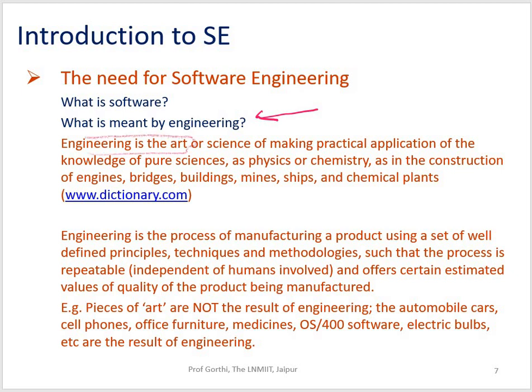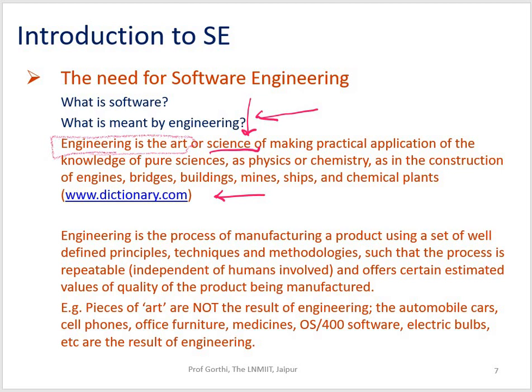Now you'll say that okay, engineering becoming art or science, now this makes the point clear, of making practical applications of the knowledge of pure sciences, be it physics or chemistry, as in the construction of engines, bridges, buildings, mines, ships, and chemical plants and whatnot. So this we have derived from dictionary.com.